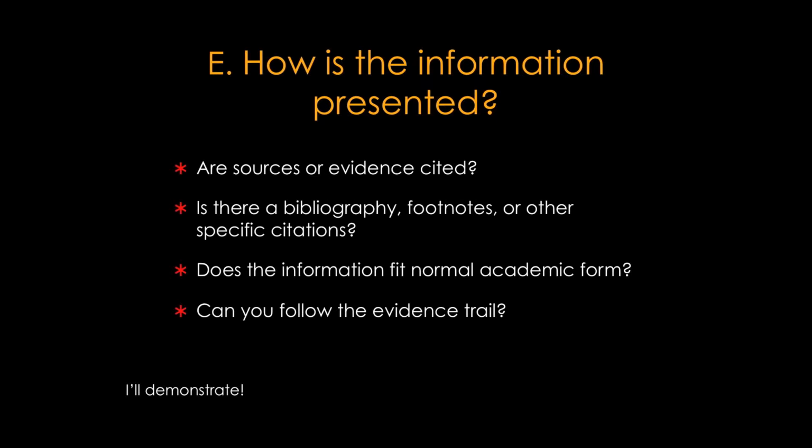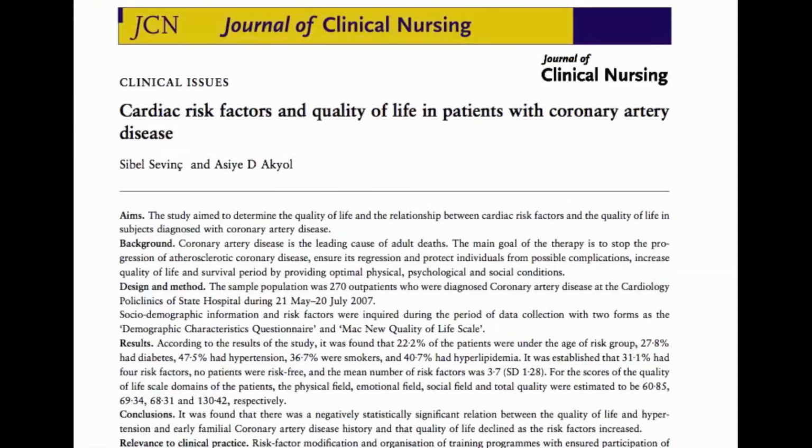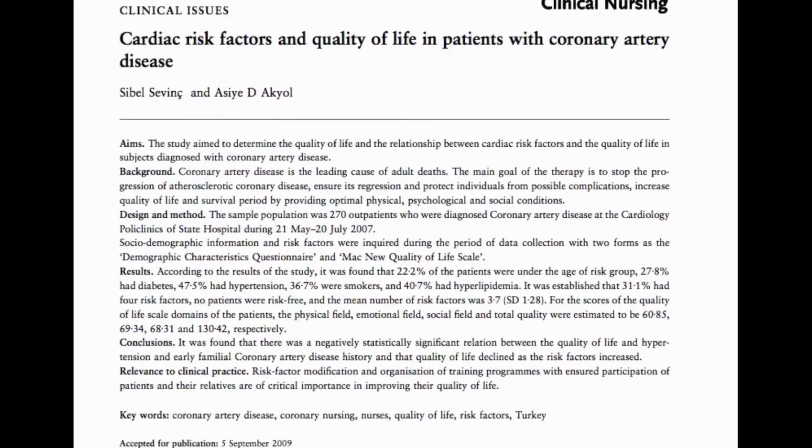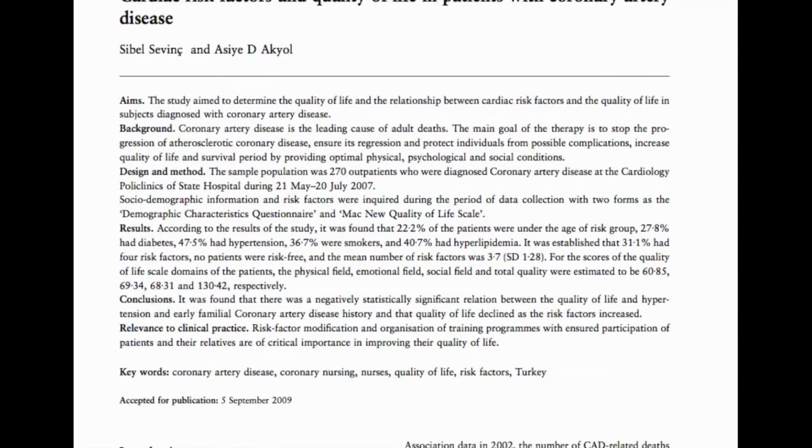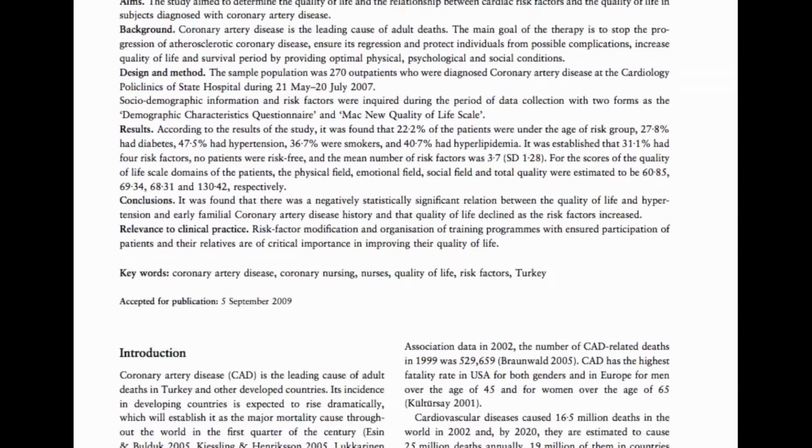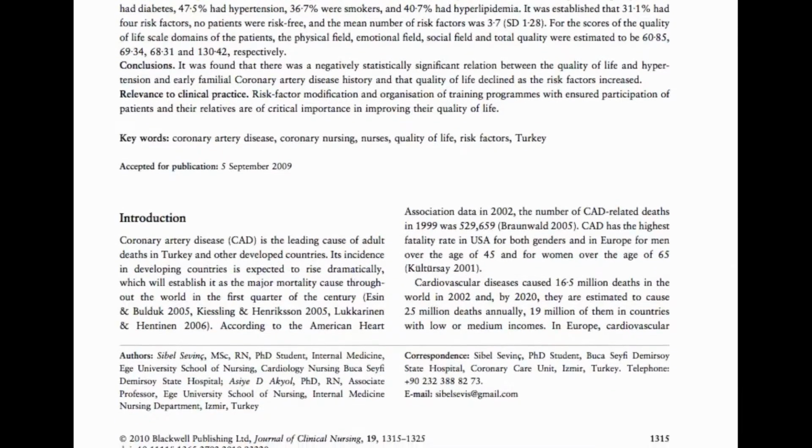In evaluating your sources, it is important to note how the information is presented. The main question being, does the information fit normal academic form? Can you follow the evidence trail? The abstract of this article clearly displays aims, background, design and method, results, conclusions, and relevance to clinical practice.